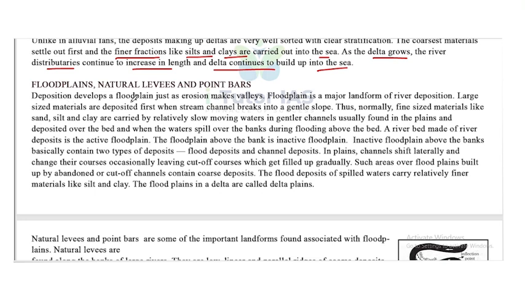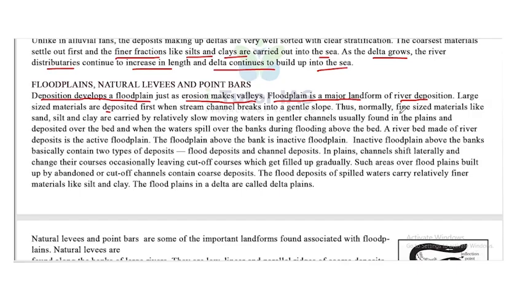Deposition develops a floodplain just as erosion makes valleys. Floodplain is the major landform of river deposition. Large sized materials are deposited first when stream channels break into a gentle slope.